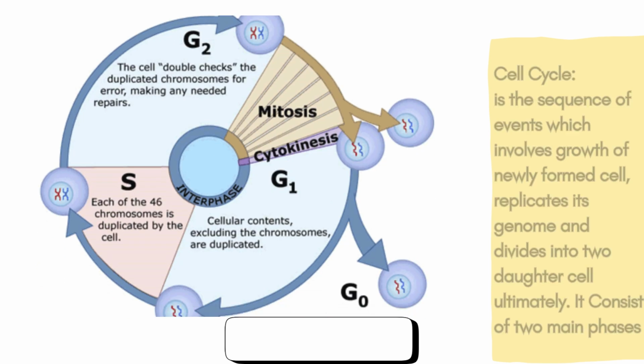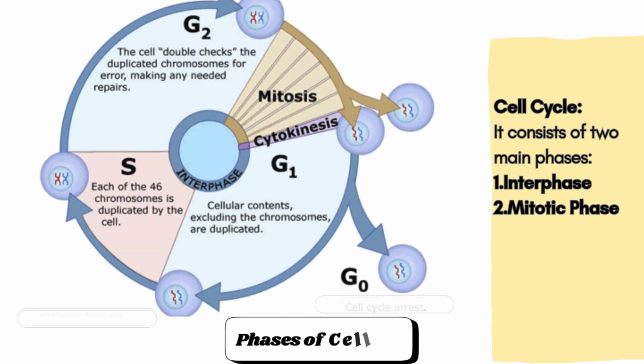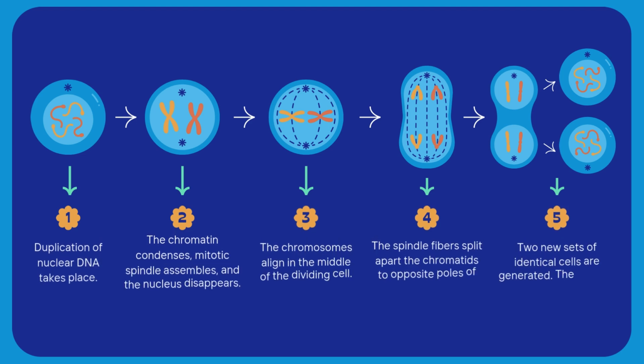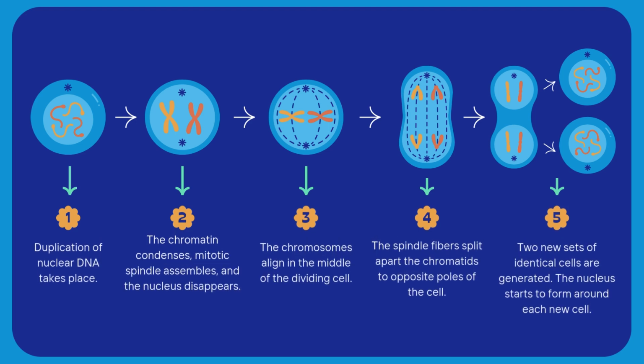It consists of two main phases, interphase and mitotic phase. Interphase is the period in cell cycle between two consecutive divisions. It is divided into G1, S, and G2 phase.